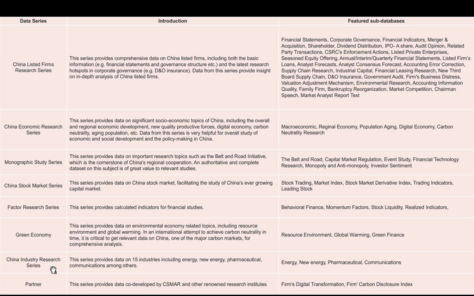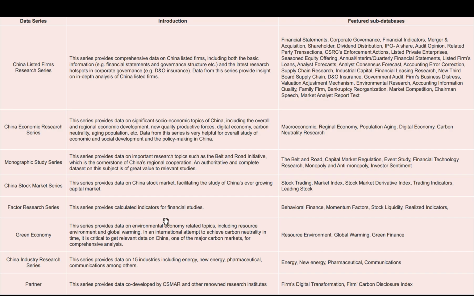And China Industry Research Series provides data on various industries, including energy, new energy, pharmaceutical, communications, etc. And Partner Series provides datasets that are co-developed by CSMAR and other renowned research institutes. Databases include Firm Digital Transformation and Firm Carbon Disclosure Index.